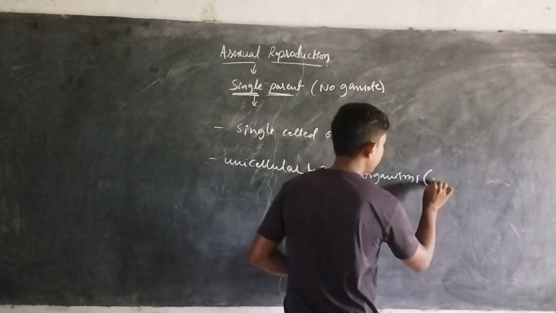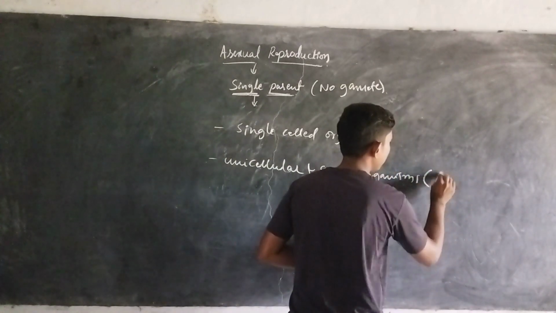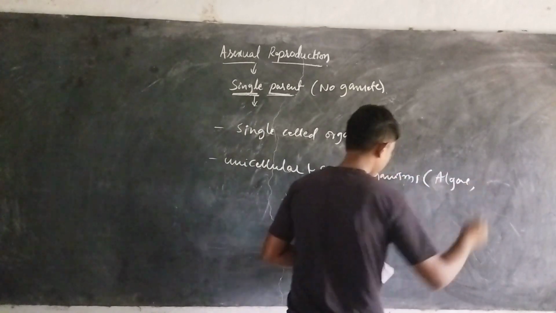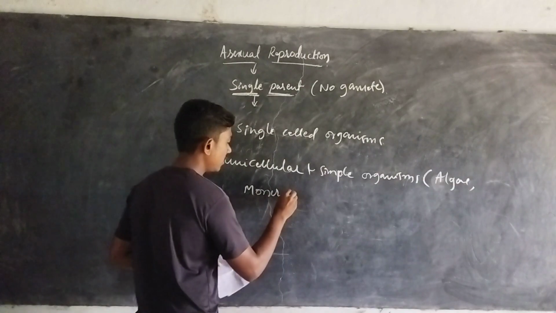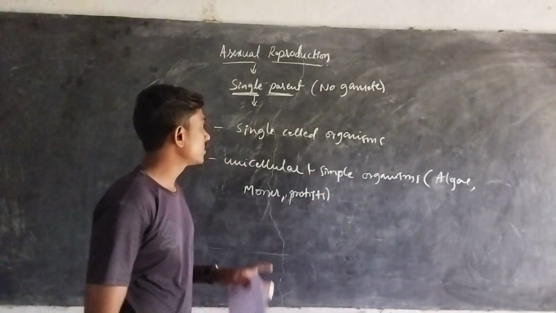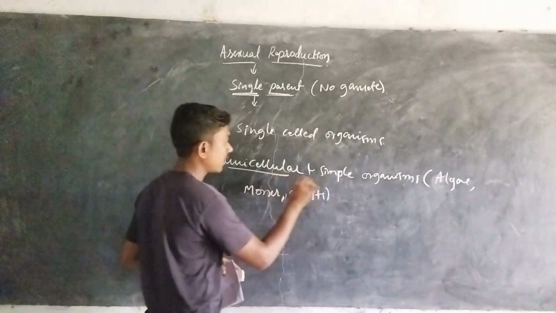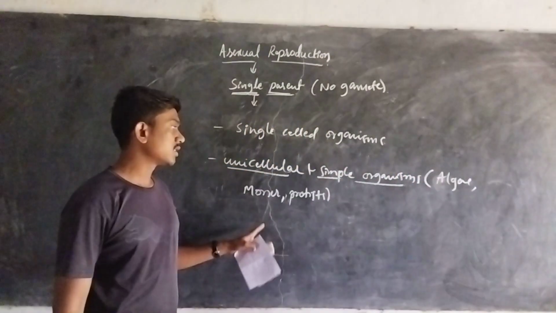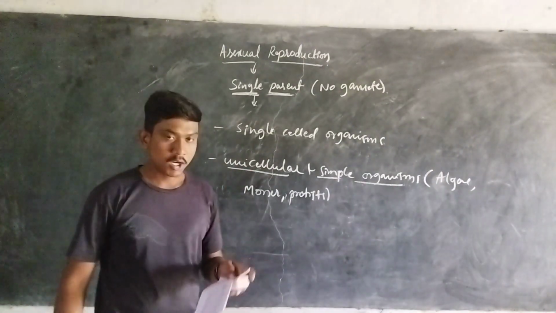such as the amoeba. Within plants, the simple plants like algae. Even among the animals, the monera and the protists. Such kinds of organisms will always exhibit asexual reproduction. Most of the unicellular and simple organisms have a quite simple body, and such organisms mostly exhibit the asexual mode of reproduction.